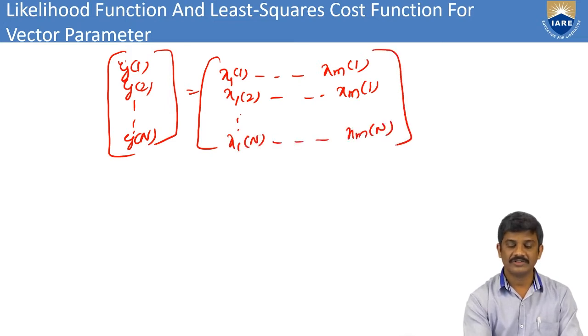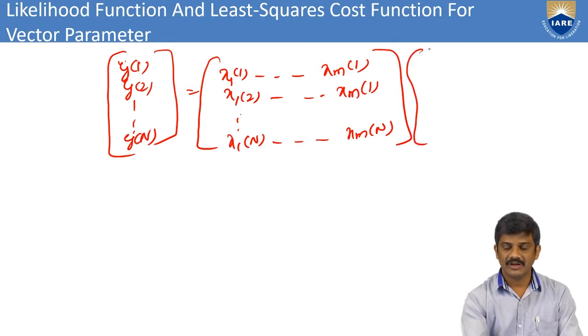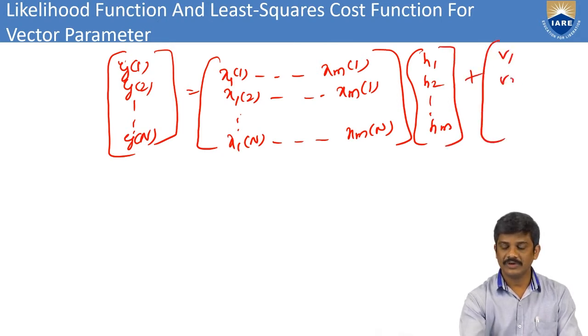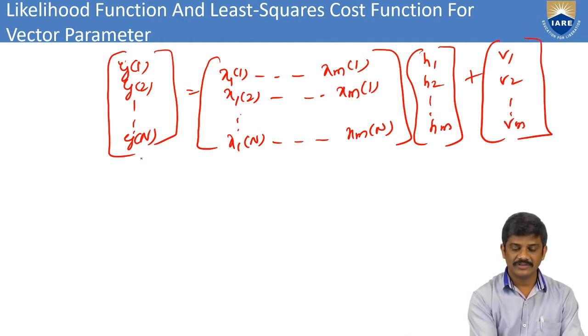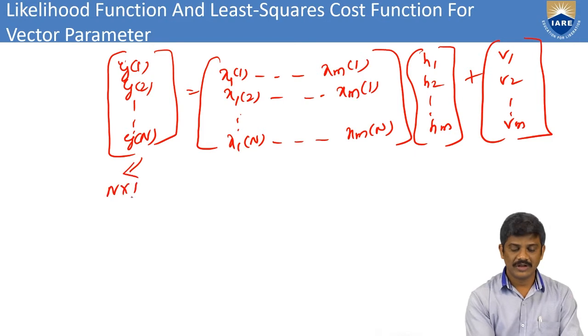These are the vectors. Also consider h1, h2 up to hm, and v1, v2 up to vn. This is an n cross 1 observation.